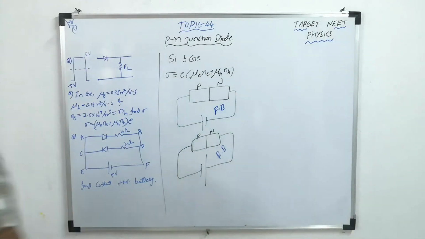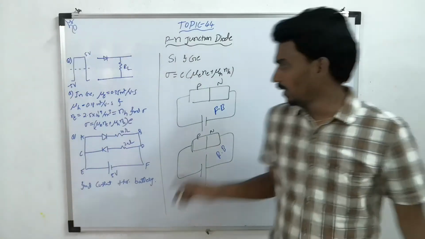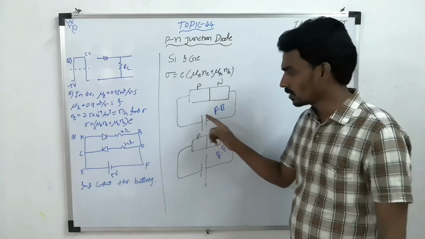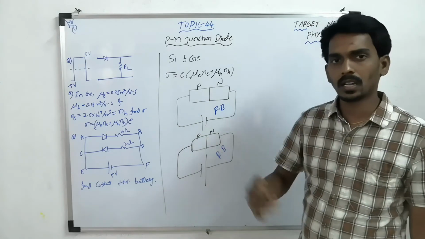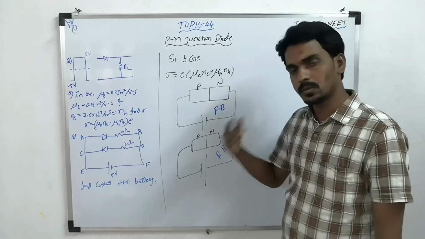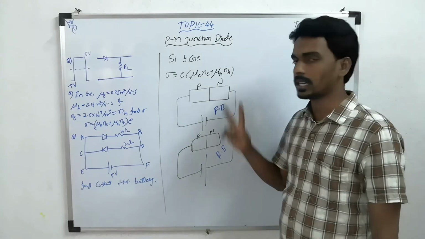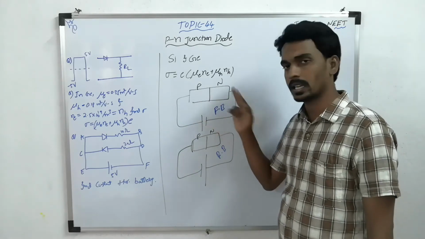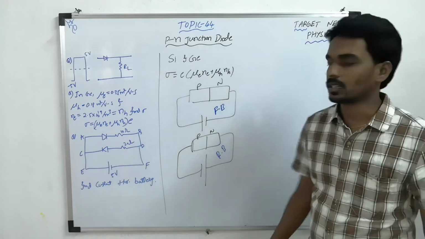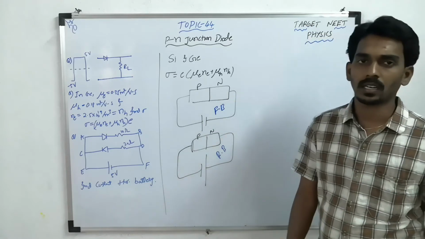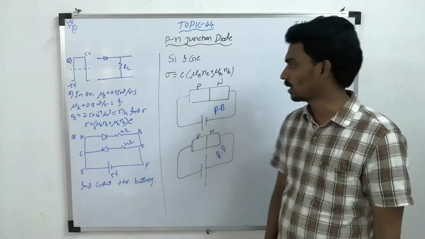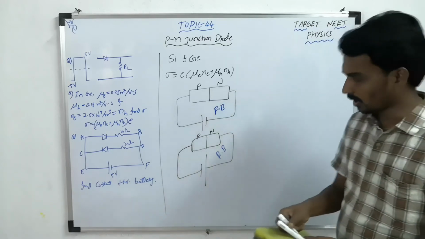So what happens here? In forward bias mode, as you connect the p-type to the positive terminal, inside the p-type there are more holes, which get repulsed. Similarly, the n-type has more electrons. The majority charge carriers, here holes and here electrons, get repulsed, cross the junction barrier and constitute the current. That is called diffusion current. What current is it? Diffusion current. Such a combination we call forward bias current.